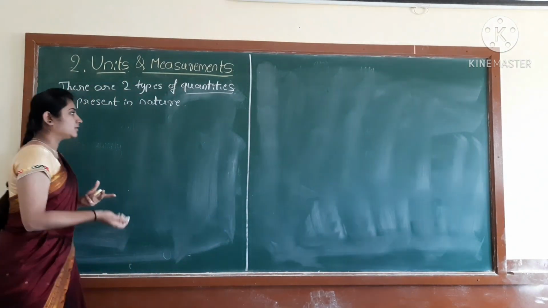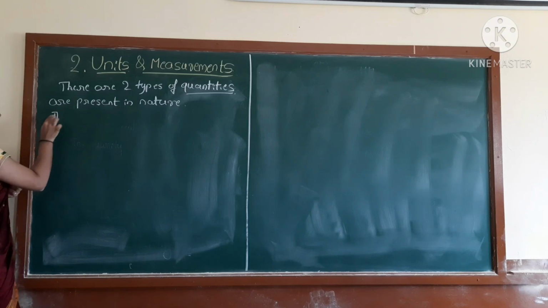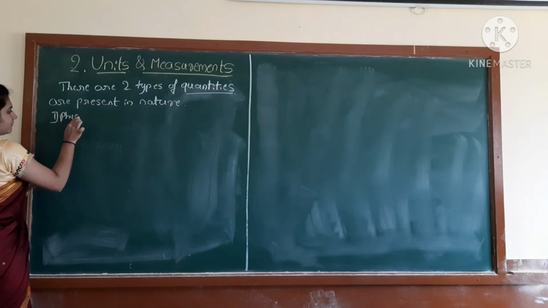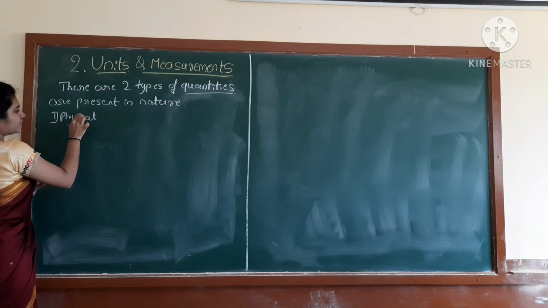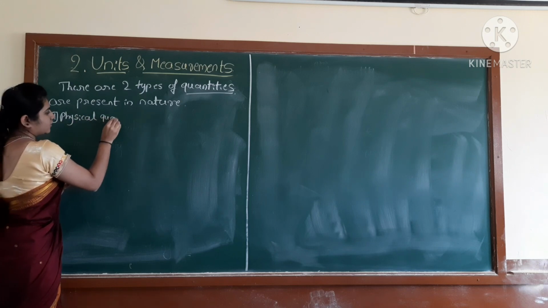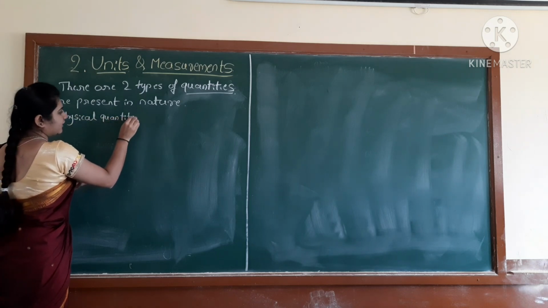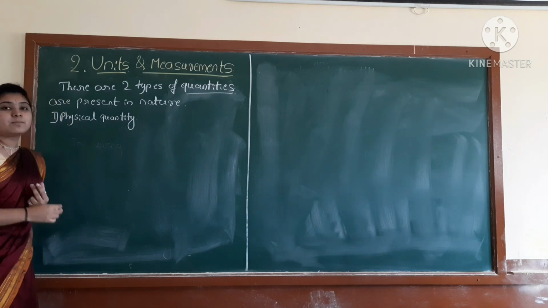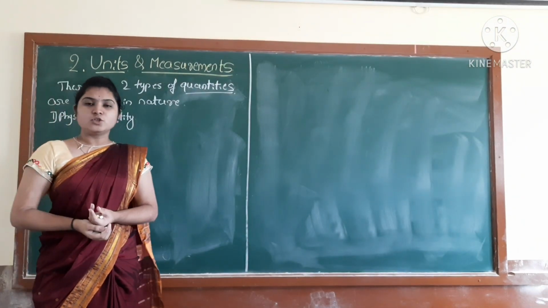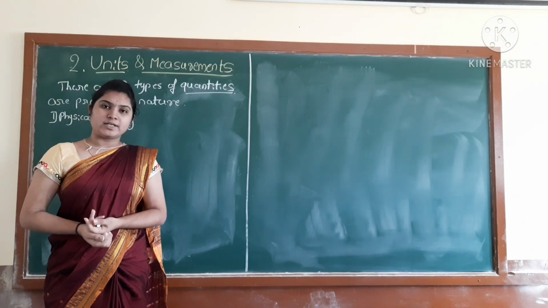What are they then? So the first one you can take here, physical quantity. This physical quantity we call ಭೌತಿಕ ಪ್ರಮಾಣಗಳು ಅಂತ ಹೇಳ್ತೀವಿ. So what are these physical quantities then?